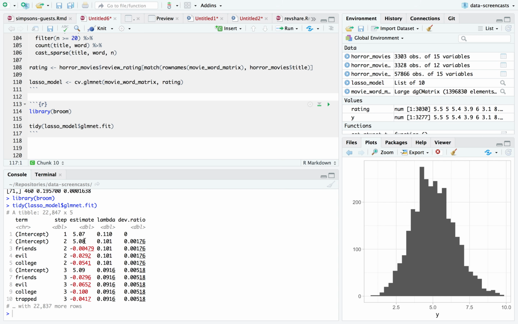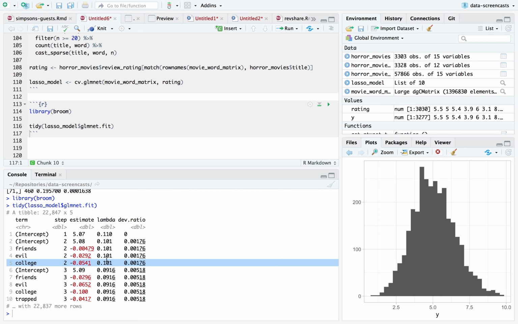Now what we can see is our coefficients showing up here for changing values of lambda. Lambda is a penalty parameter. What does this mean? Well, we're predicting a couple thousand movies that have review ratings, and we're using 500 predictors. That means we're very likely to overfit, to find that certain words, just by giving them some coefficient, are going to help our predictions.